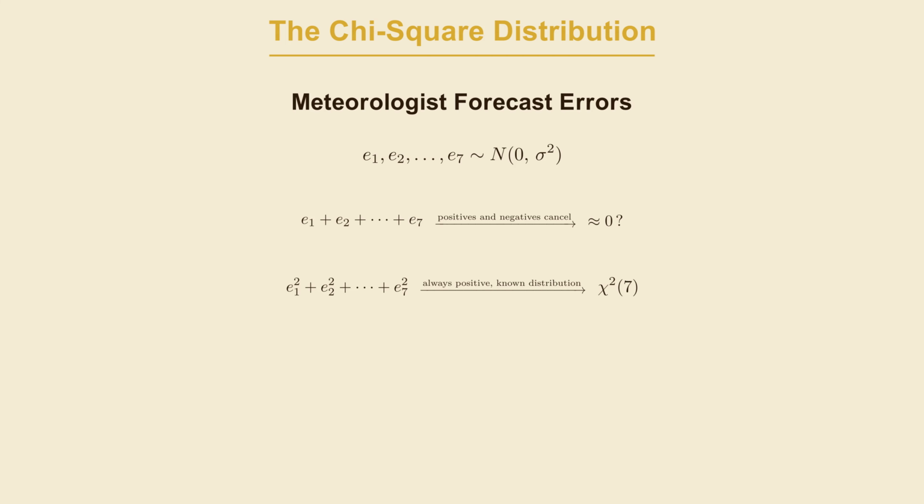And once you have a known distribution, you can start putting probabilities on things, asking whether a particular total squared error is surprisingly large or whether it's within the range of normal sampling variation. We'll formalize exactly how to use these probabilities as a testing framework when we get to inference, but the foundation is all right here. So we square Monday's error and add Tuesday's squared error all the way through Sunday's. That sum of 7 squared standard errors follows a chi-square distribution with 7 degrees of freedom.